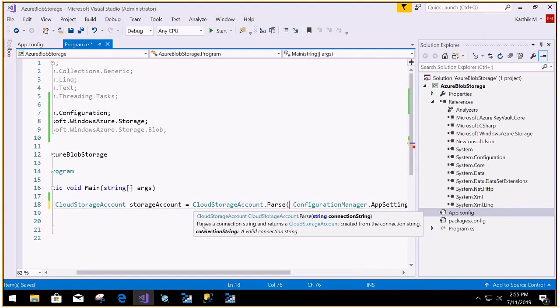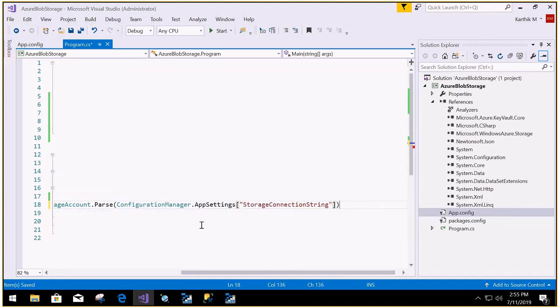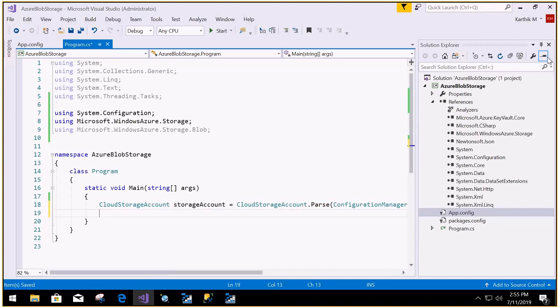It asks for the connection string because this app setting is returning a string. Once again, I'm just converting it into a cloud storage account detail. So I'm parsing it. Done. So it's the first line, and we got the storage account.